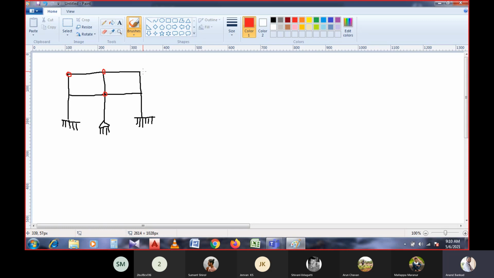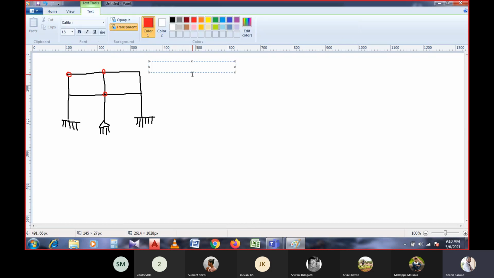So with this data, can you calculate the kinematic indeterminacy of this given frame, since the condition is rigid, or inextensible, or axial deformations are restrained?